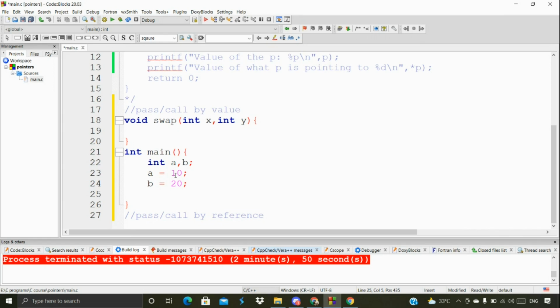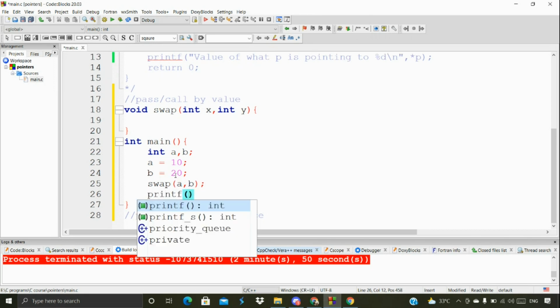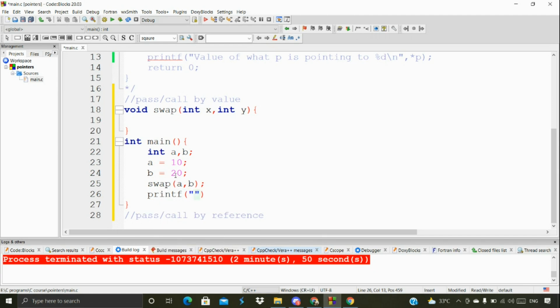You can even take it as user input, that's not an issue, but here we want to explore more on this thing, so I'm not writing that. I'm going to call a particular function, the swap function, and pass the values a comma b. Once we finish that, we're going to print the result. What have we got here?